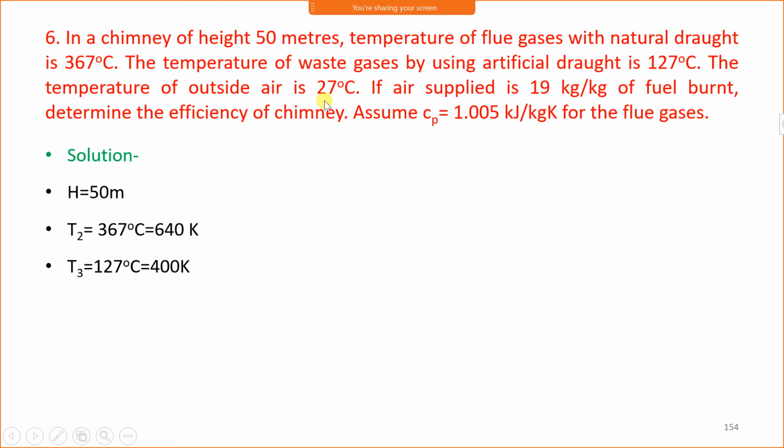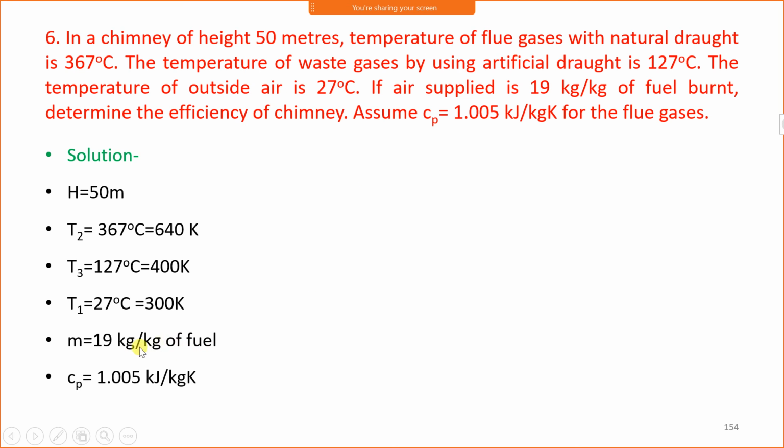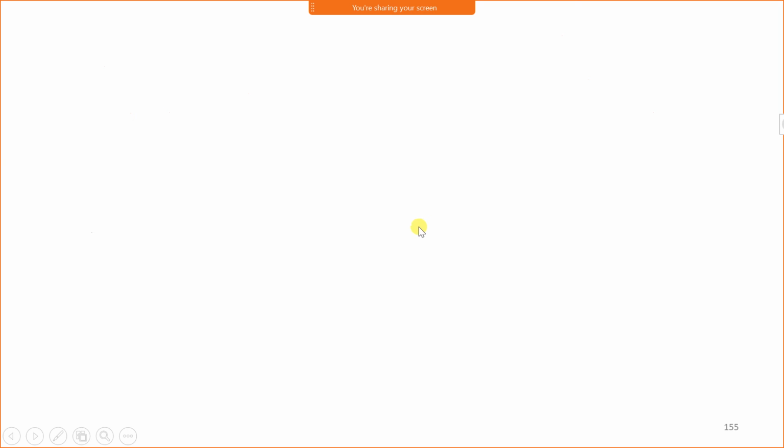The temperature of outside air, that is T1, is 27 degrees Celsius, which is equal to 300 Kelvin. If air supplied is 19 kg per kg of fuel burnt, that is small m, determine the efficiency of chimney. Assume Cp 1.005 kilojoule per kg Kelvin for flue gases.